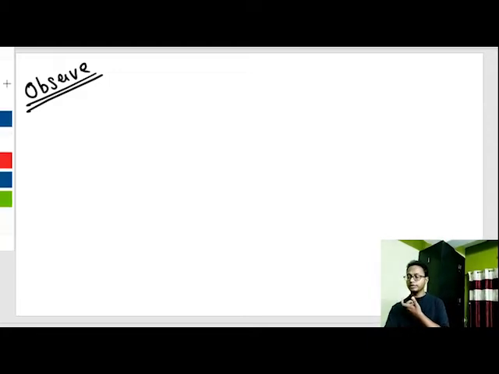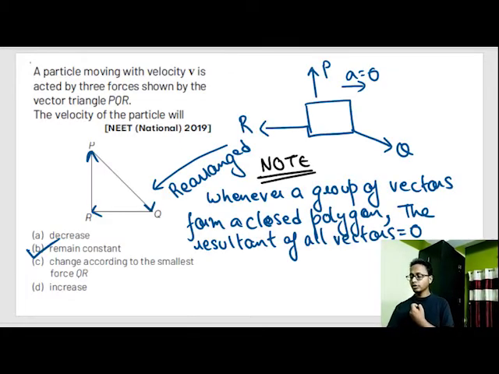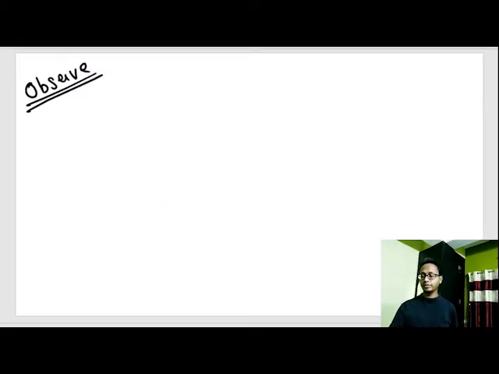What are you observing? You are observing the relation between triangle law. In the first vector addition, I taught you something about triangle law of addition, and now I am teaching you about closed polygon. Okay, so what are these? Closed polygon. So how are these things related? How are the vector triangle addition and this thing related? So let me write down.